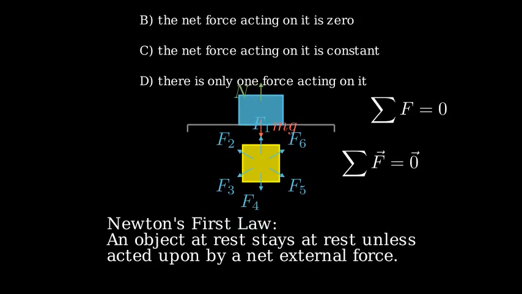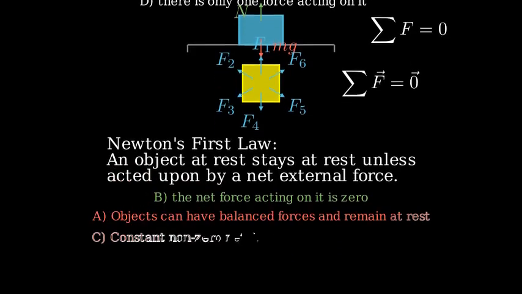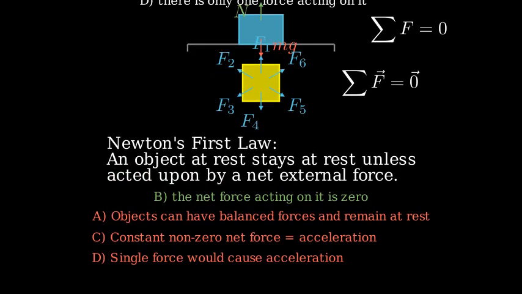According to Newton's first law of motion, an object at rest stays at rest unless acted upon by a net external force. This means the net force must be zero for an object to remain at rest. The other options are incorrect because objects can have forces acting on them and still be at rest. A constant non-zero net force would cause acceleration, and a single force would cause the object to accelerate.